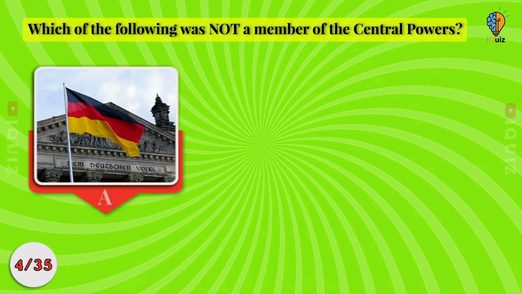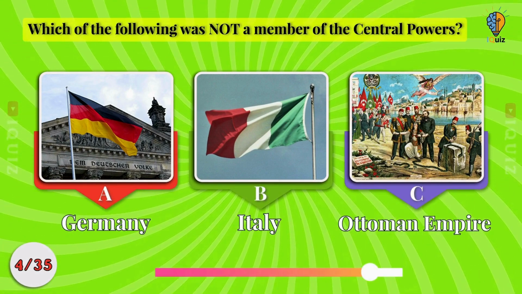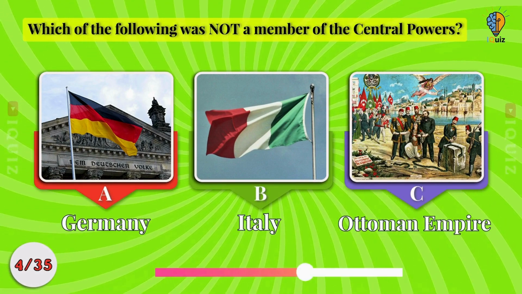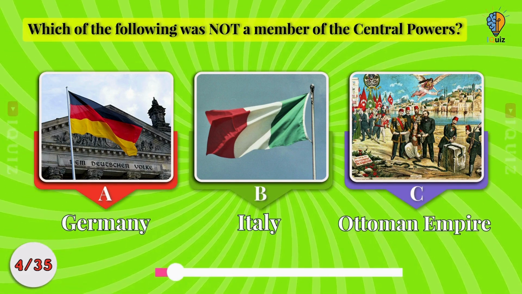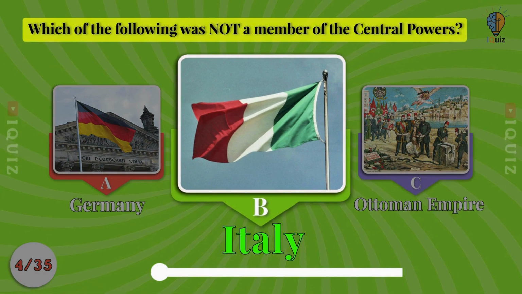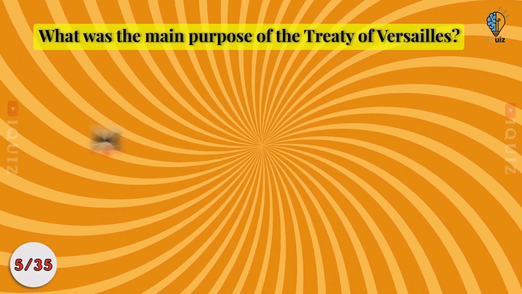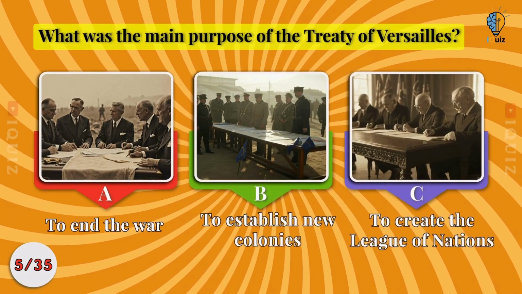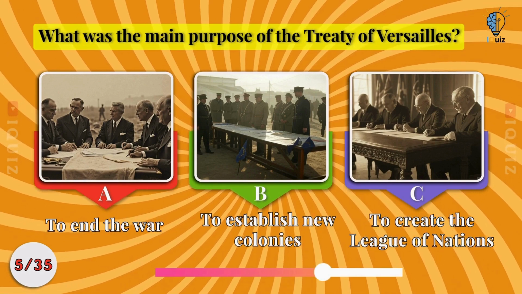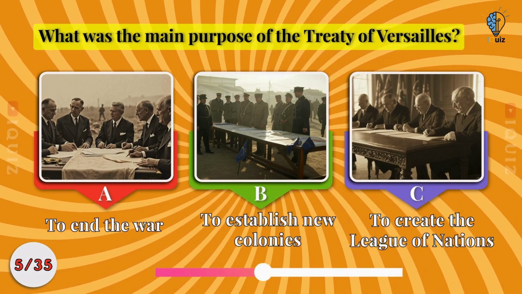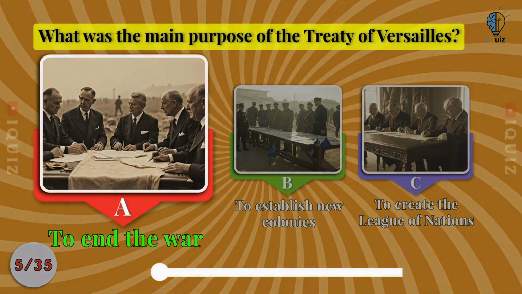Which of the following was not a member of the Central Powers? Germany, Italy, or Ottoman Empire? Italy. What was the main purpose of the Treaty of Versailles? To end the war, to establish new colonies, or to create the League of Nations? To end the war.